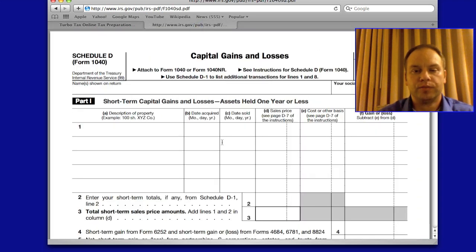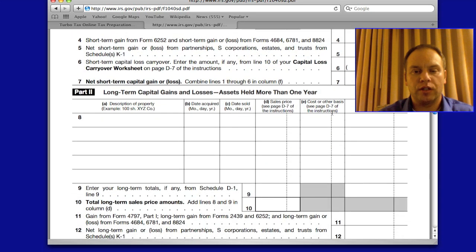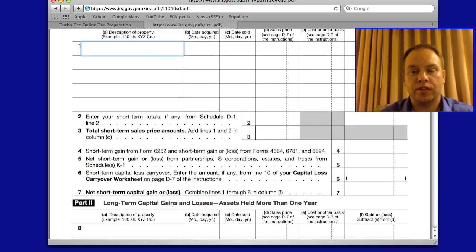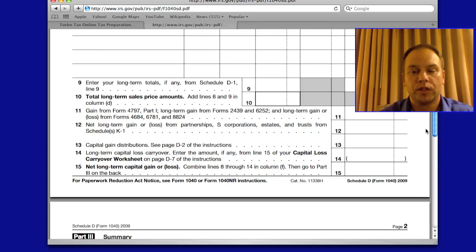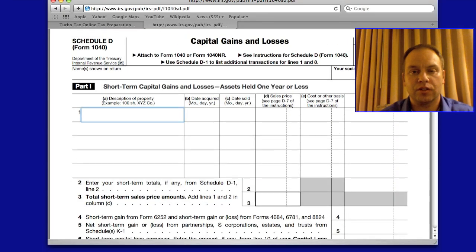This is Schedule D. This is where you put in your assets. We have short term up top, long term down low. And you can see the boxes. It's asking the questions that I went over in the video. You'll need the description, the date you bought it, the date you sold it, price, cost, and it's going to come up with your gain or loss here. Now if you do the return online, it's automatically going to fill in these boxes and give you this form. So it makes it easy. If you had to do this by hand, you can see this is going to be pretty hard.